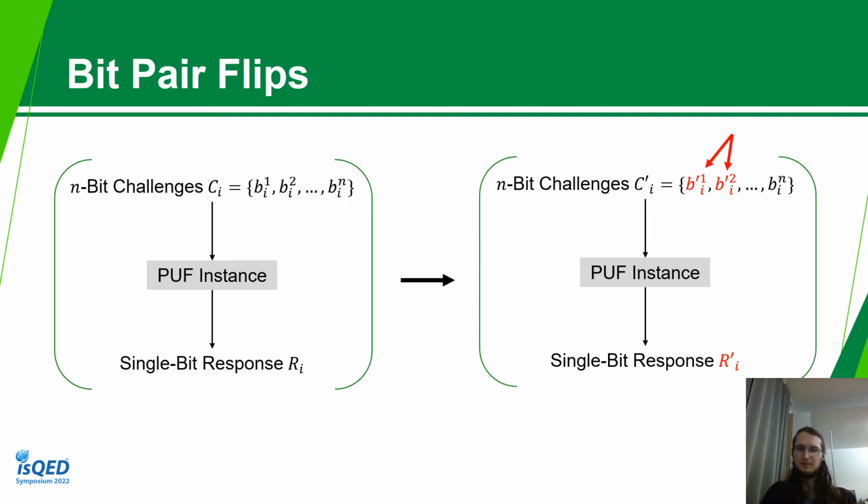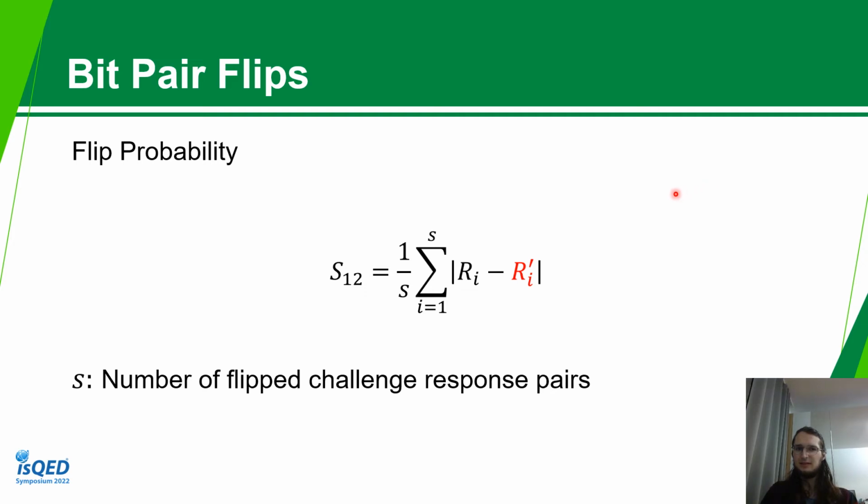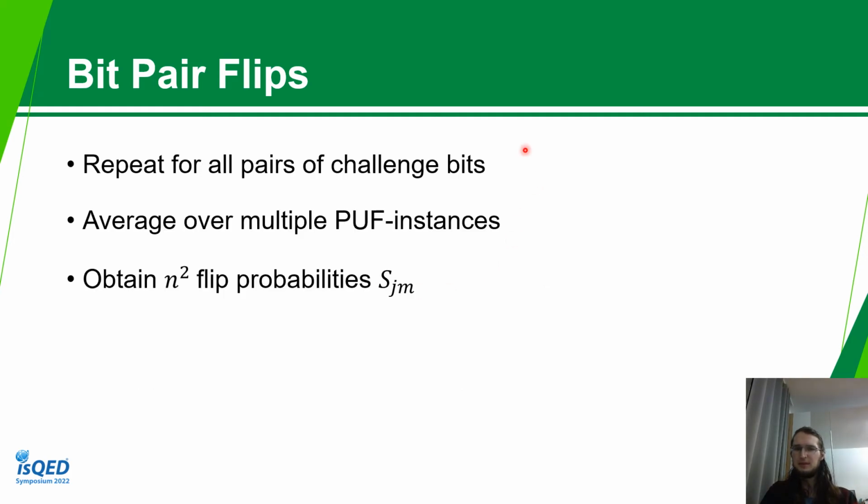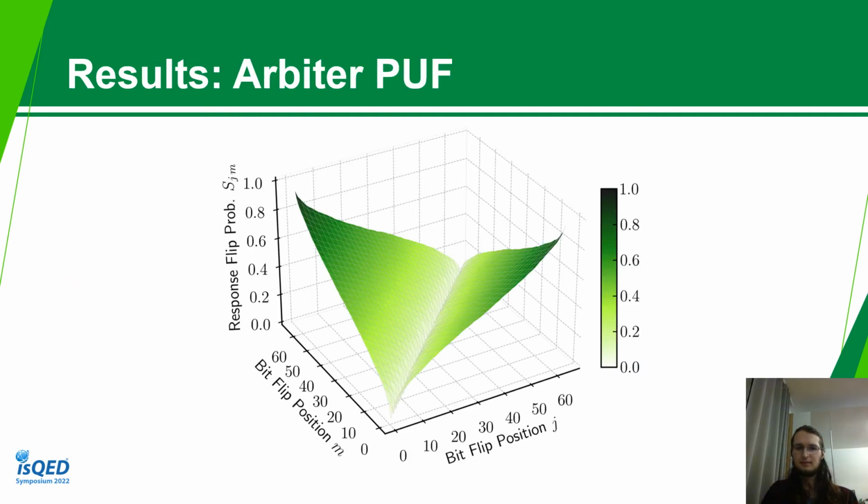Now we come to the second part of the presentation. For now, we've just flipped one bit, but now we will flip 2 bits at the same time in the challenge. We still calculate the flip probability the same way, but now we have 2 indices for the flip probability, one for the first bit that is flipped and one for the second one that is flipped. We repeat over all pairs of challenge bits again. We average over multiple PUF instances again, and then we obtain n-squared flip probabilities. Now we get 3-dimensional graphs.